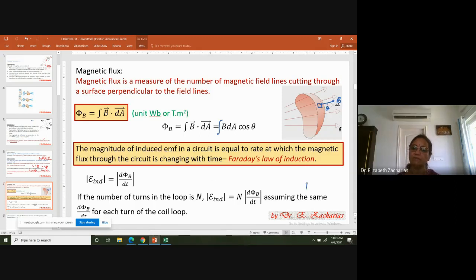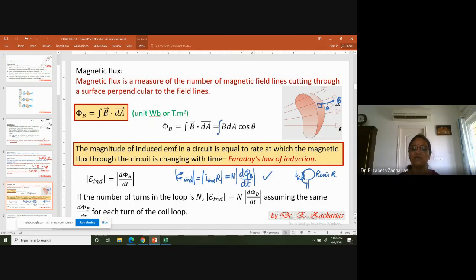So if I say that my loop has a resistance R, and that there is an induced current I, then there is a relationship between all of them. I can say that the induced EMF is going to be equal to, by Ohm's law, I'm repeating what I said some time back, I induced into the resistance of the loop, that's going to be equal to N times d phi B by dt.